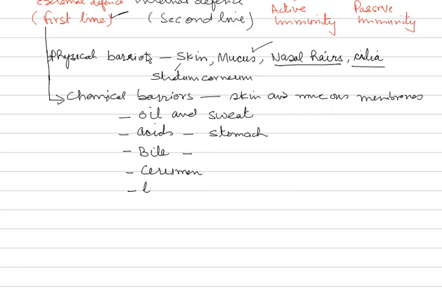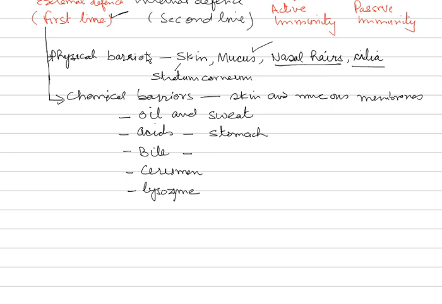Another chemical is lysozyme. Now, lysozyme is present in tears, tissue fluids, and in almost all secretions like sweat, urine, etc. But there is one exception.